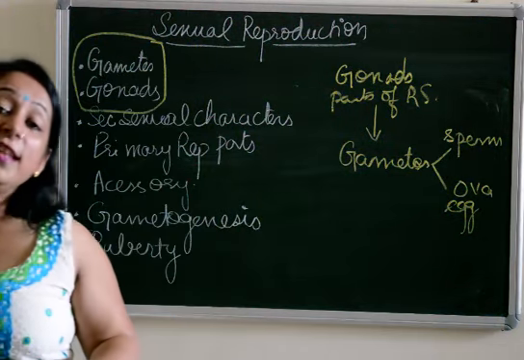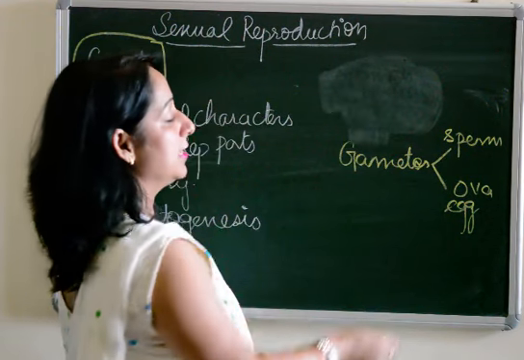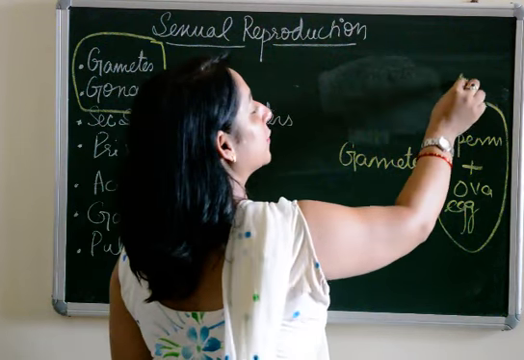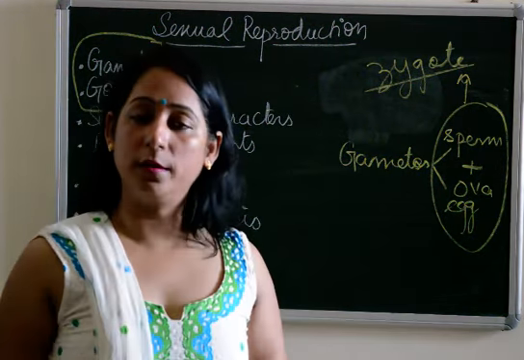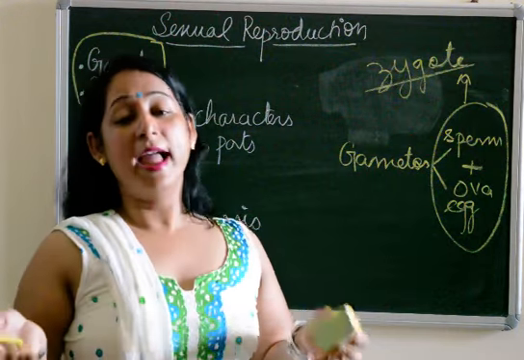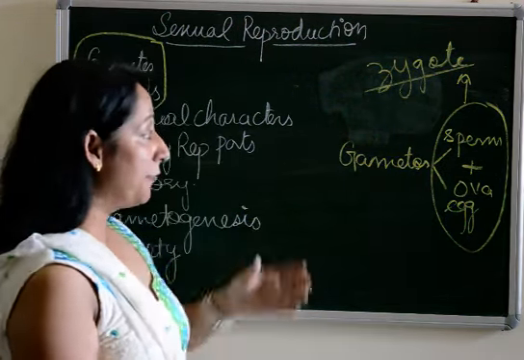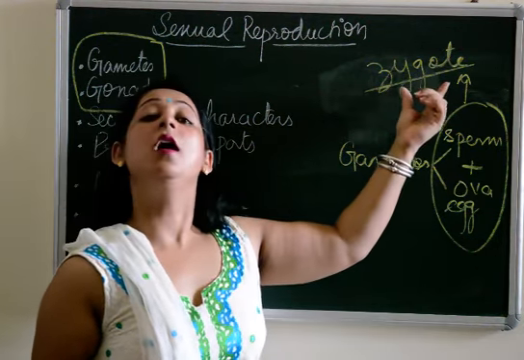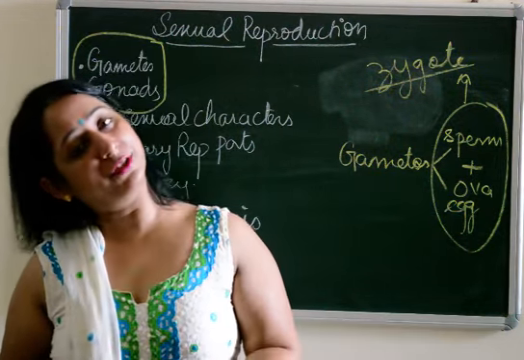Now, after this, the next term is zygote. When these two gametes, that is sperm and ova, meet, the first product which is formed is the zygote. That also I will be taking up in my coming videos, in which I will discuss what happens after fertilization, and if there is fertilization, what happens, and if there is no fertilization, what happens. But for now, you must know that the fusion of sperm and ova leads to the formation of a zygote. That will further lead to the formation of a full-grown baby after development.